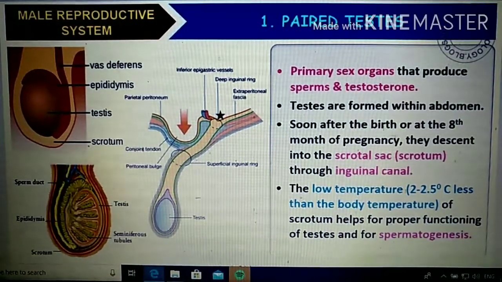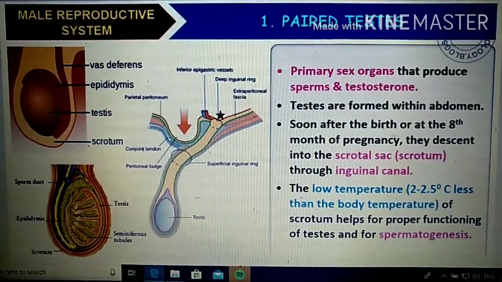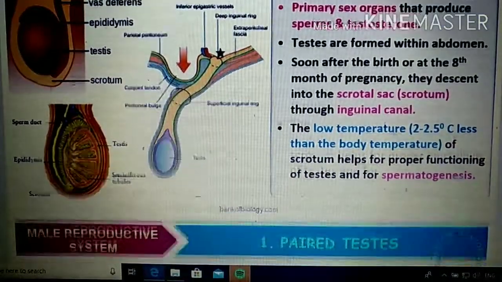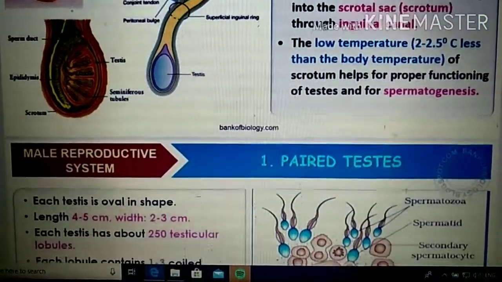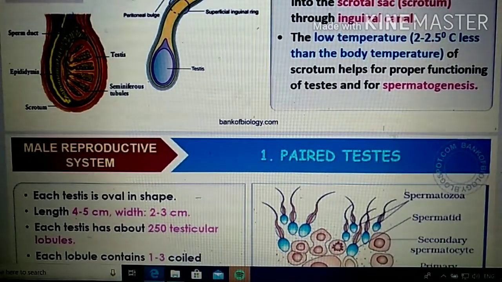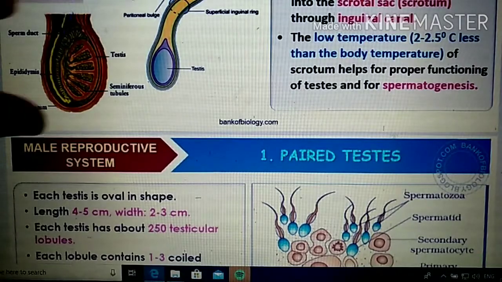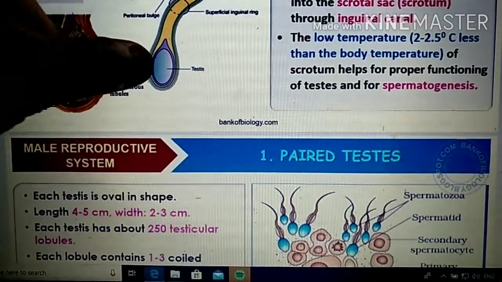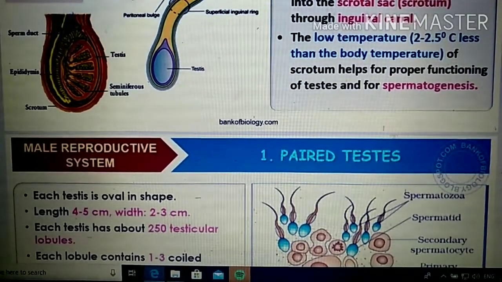Now we are going into detail on the sectional view of the testis and all its parts. For that I will show you this picture clearly. Here, the structure of the testis is oval in shape. Maximum it will be 4 to 5 centimeters in length and 2 to 3 centimeters in width. Singularly it is testis, and plural is testes.